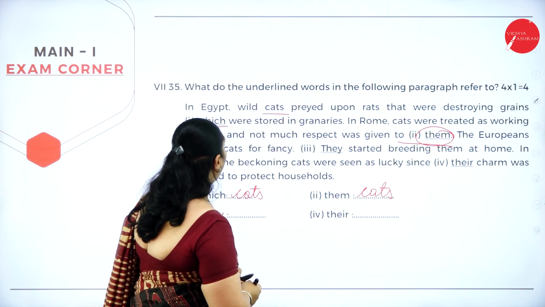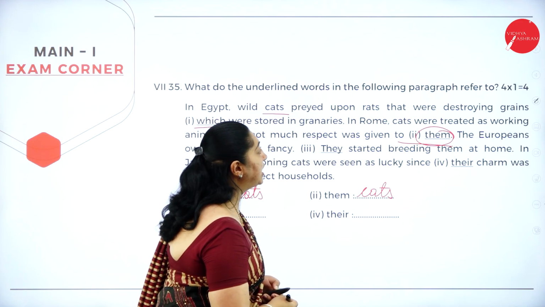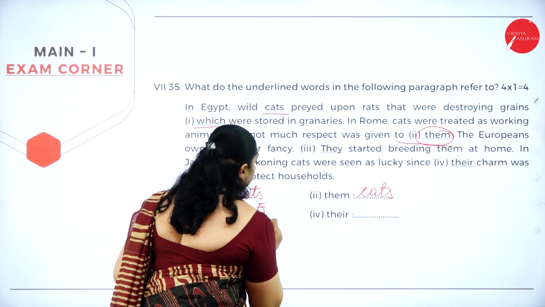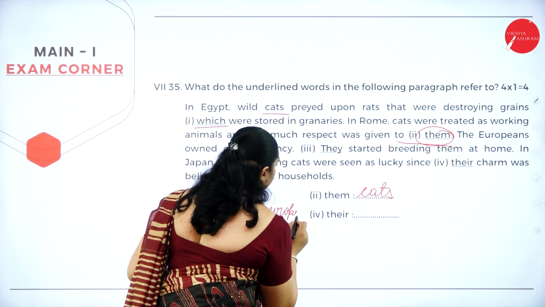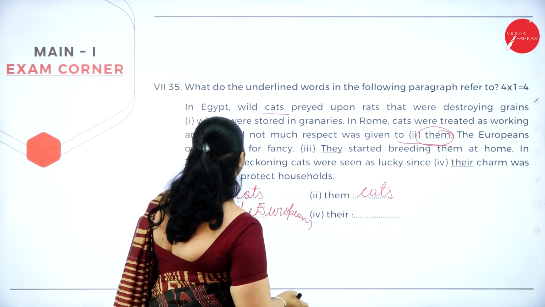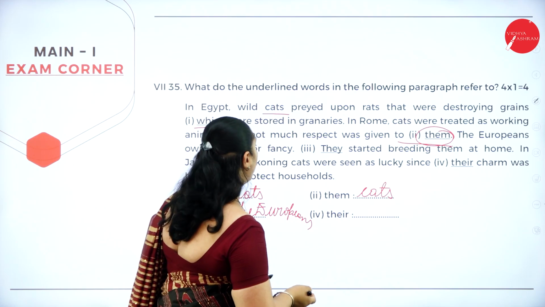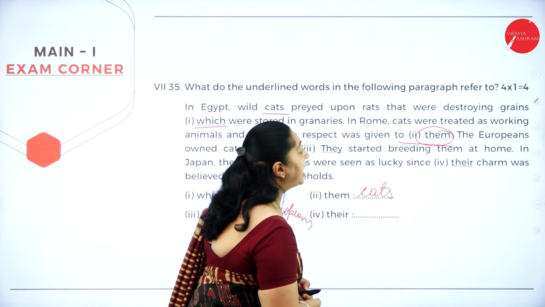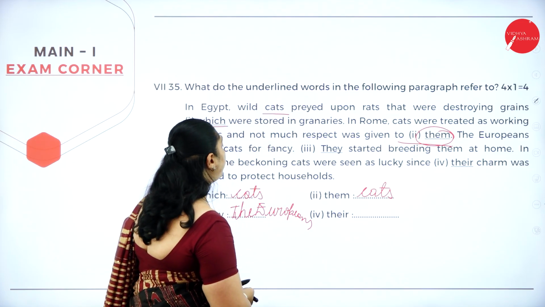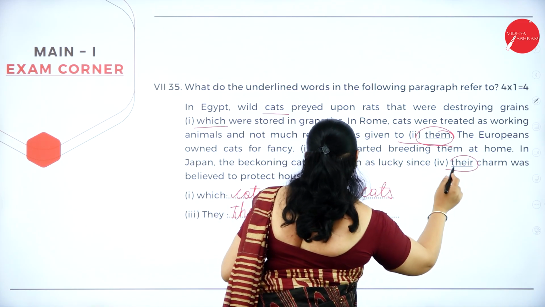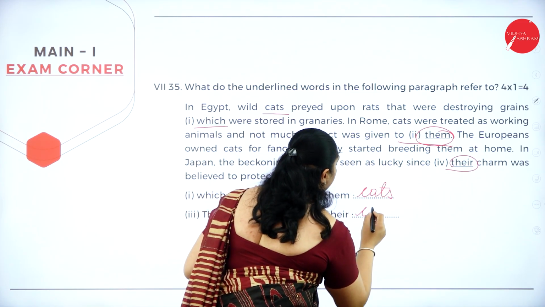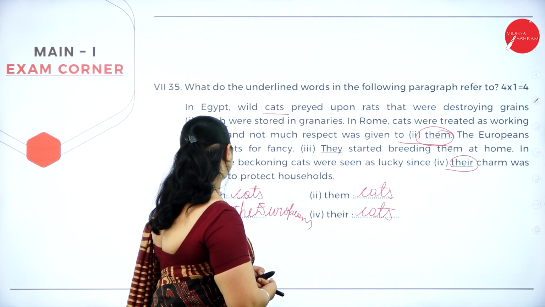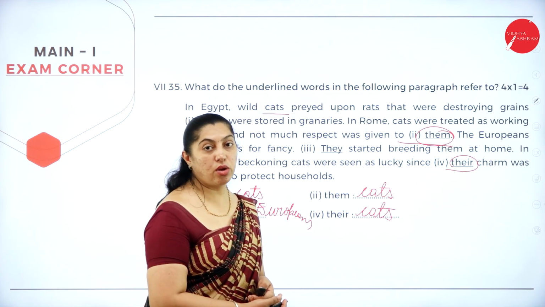The Europeans owned cats for fancy. They started breeding them at home. They in the sense that is the Europeans. The Europeans started breeding them at home. In Japan, the beckoning cats were seen as lucky since their charm was believed to protect households. So there, whom does there refer to? So there refers to Japan, where the cat was believed as a charm to protect the households.